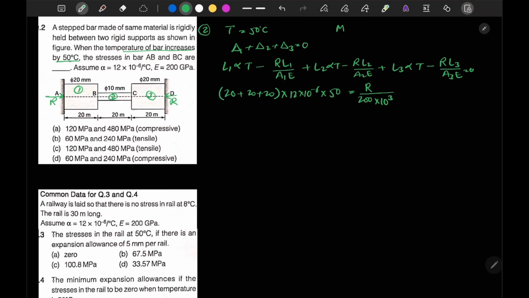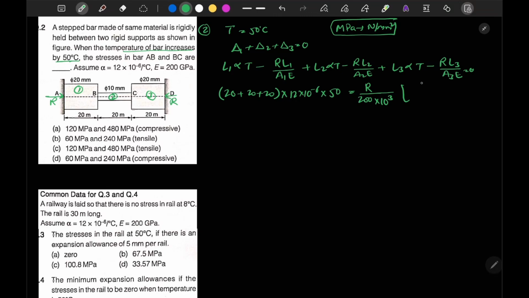Because you can write megapascal as Newton per mm square, so all of your units will be in mm only. This is the benefit of converting all the pressure units, stress units or elastic constants into megapascal. This into L1 by A1.